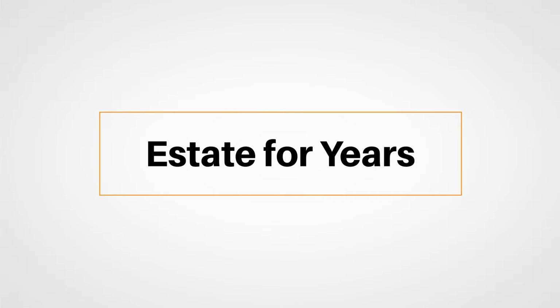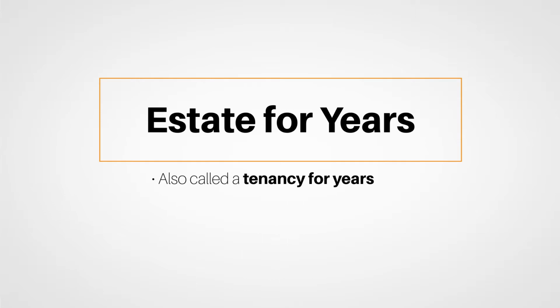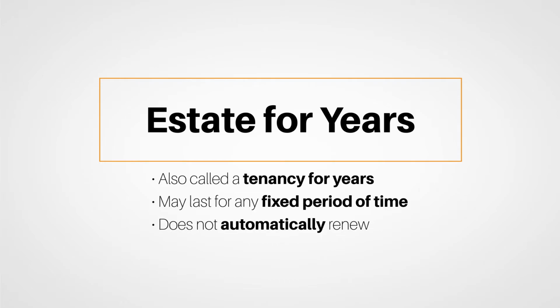An estate for years, also called a tenancy for years, is a lease that may last for any fixed period of time. It could be a month or 10 years. There are even some estates for years that are as long as 30, 50, or even 100 years. An estate for years does not automatically renew. That being the case, it doesn't require the lessor or the lessee to do anything to terminate the lease in its end. Generally speaking, an estate for years cannot be ended prior to the agreed-upon date unless both parties agree.